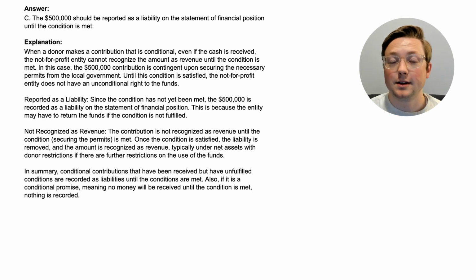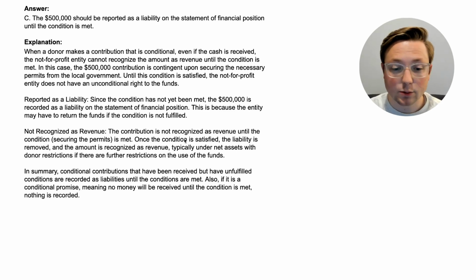So you thought that normal accounting is conservative? Well, not-for-profit accounting is even more conservative. They look at this money and say, there's a risk that we're going to have to return this money if we don't meet the condition. So until we've met the condition, this is going to be recorded as a liability because we may have to give this money back. So that's why they're recording it as a liability, because they've already received the cash, but they haven't met the condition for keeping the cash. So they're going to record it as a liability until they have met the condition.